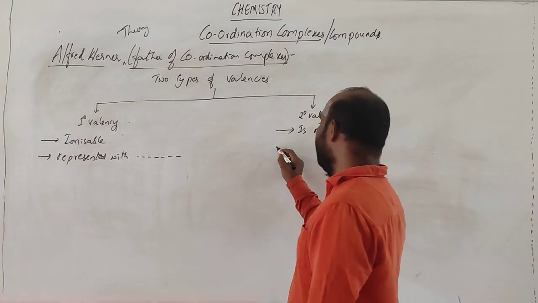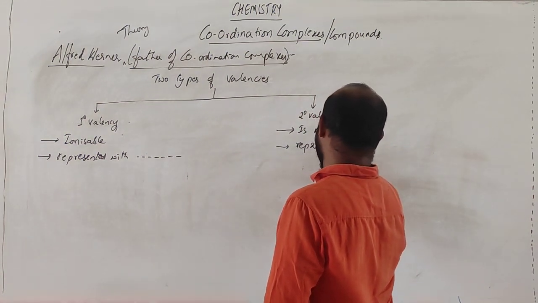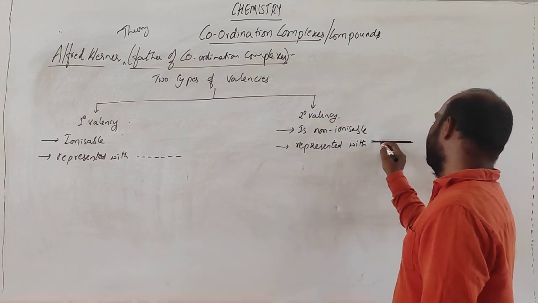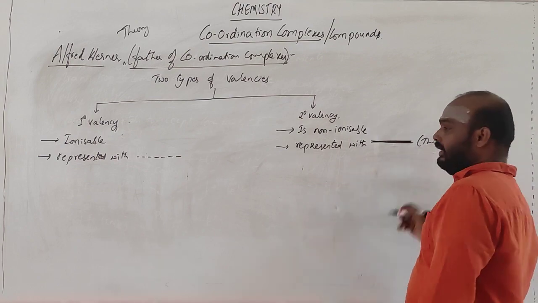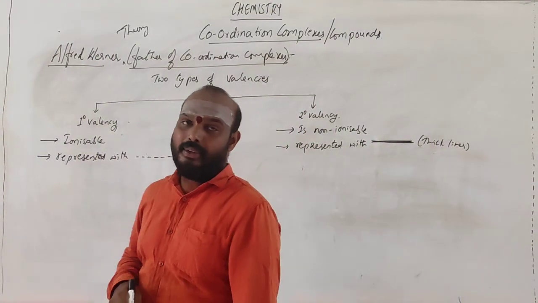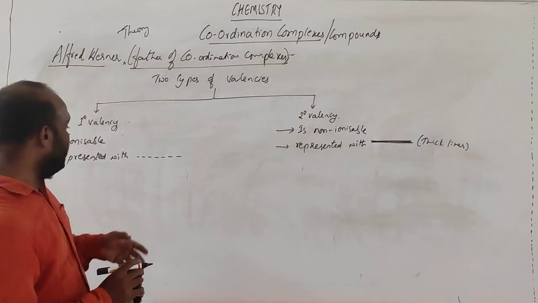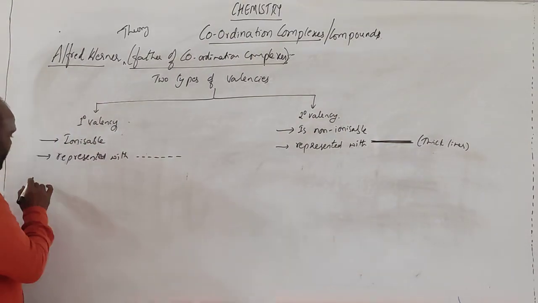Secondary valency is represented with thick lines, and primary valency is represented with dotted lines.